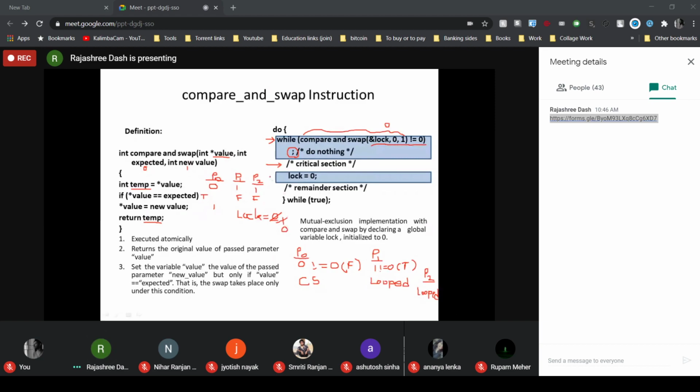Once it sets the lock to 0, P1 and P2, which were looping, checking that while condition and repeatedly executing the compare and swap instruction, will get the lock value 0. So either P1 or P2 can enter the critical section. So this solution satisfies only the mutual exclusion property, not the bounded waiting condition.